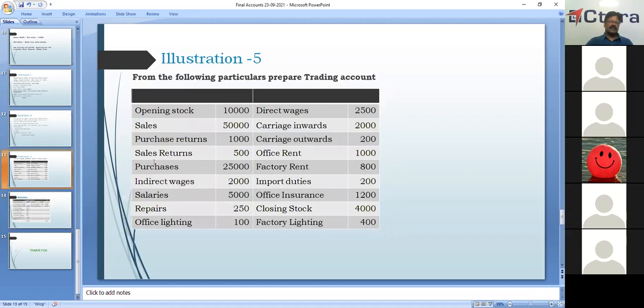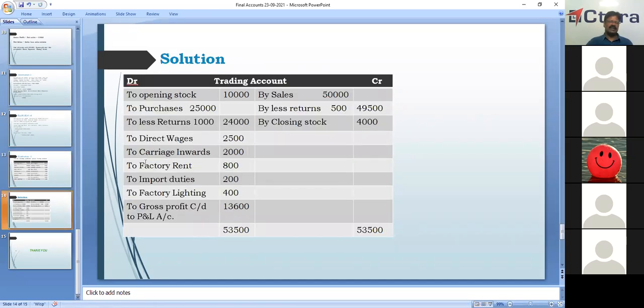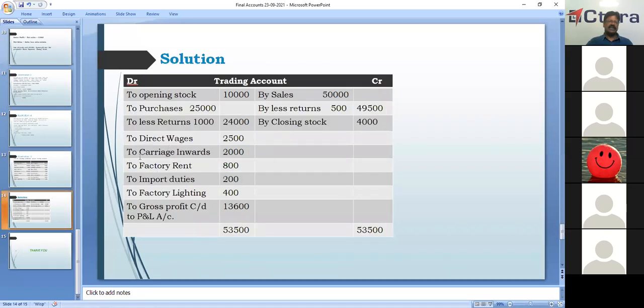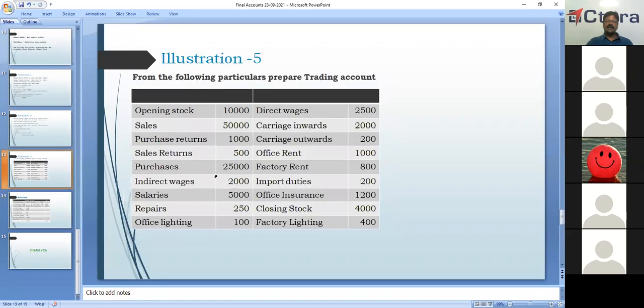Next, indirect wages, salaries, repairs, lighting are indirect expenses, they will not come in trading account. The next is direct wages, 2,500. Yes, we have put direct wages, 2,500. Then carriage inwards, 2,000 rupees. Yes, we have taken carriage inwards, 2,000 rupees. Then carriage outwards is an indirect expense, so it will not be taken in the trading account.